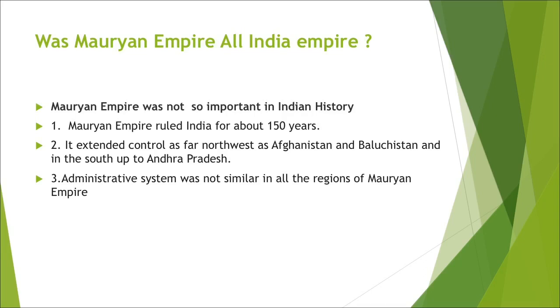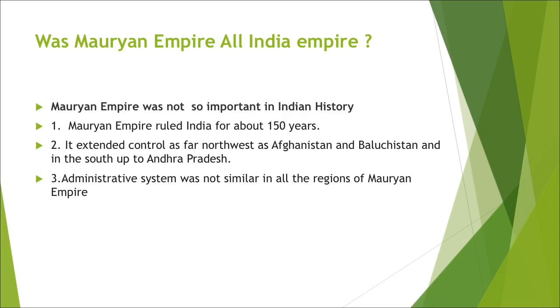But we could see the emergence of important chiefs at that period, who were independent chiefs, that is, the Cheras, the Cholas and the Pandyas.